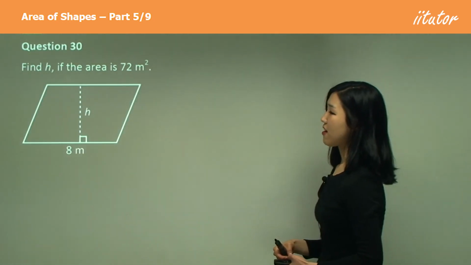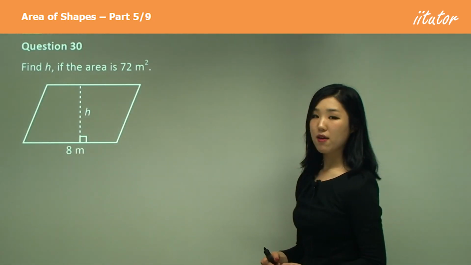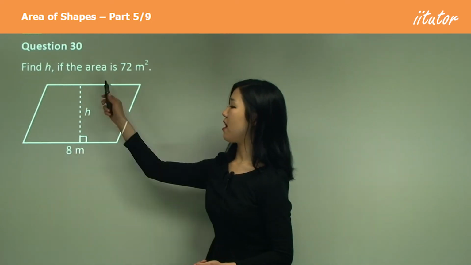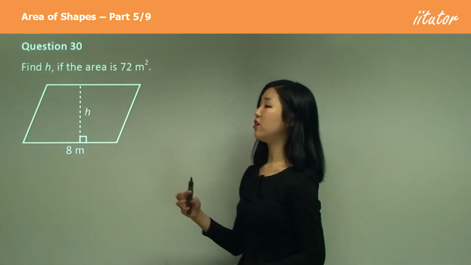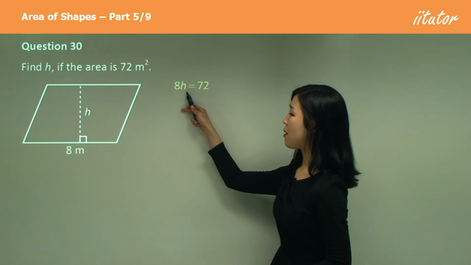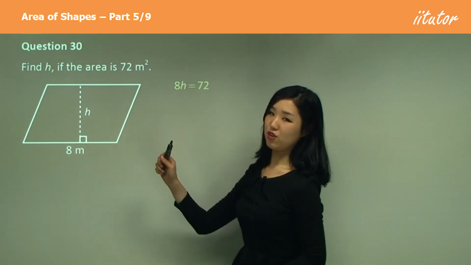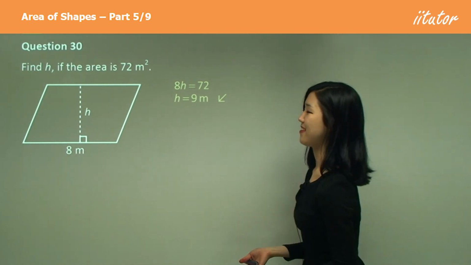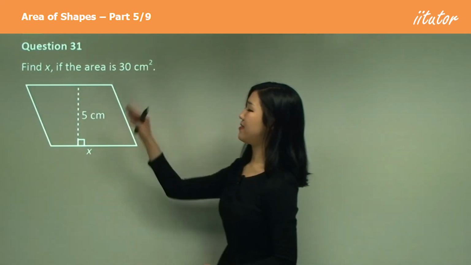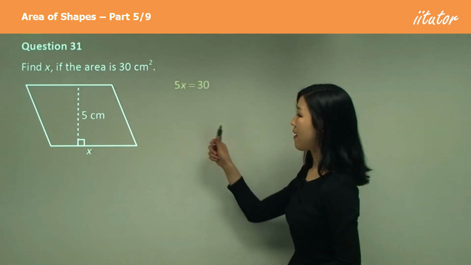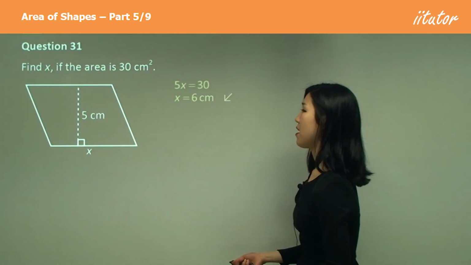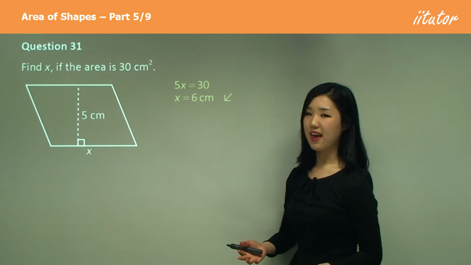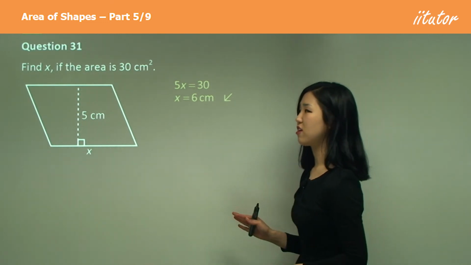Find h if the area is 32. Okay, let's do the same kind of thing. We've got the base, we've got the height, but it's in terms of h. So what I'll do is base times height is 72. Divide by 8, you get 9. How simple. That's the answer, that's h. Base times height is 30. 5x is 30. Divide by 5, you get 6. That is the answer. So this question should only take you a couple of seconds.